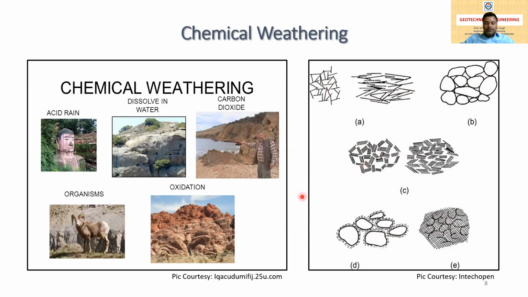So in today's class, we have discussed how soil is formed, what the geological cycle is, what the rock cycle is, and what weathering is, and the two major types of weathering, physical weathering and chemical weathering. So today I am going to stop my class. In the next class, we will study the transportation of soil, transported soil, residual soil, and other different types of soil formed during weathering conditions.